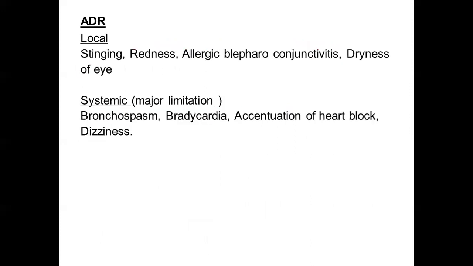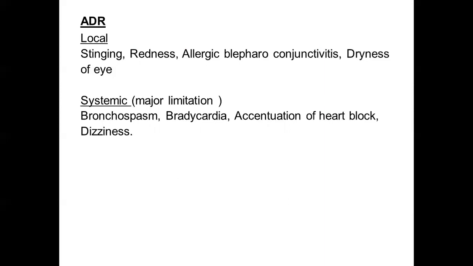Now, the ADRs include both local adverse effects and systemic adverse effects. The local effects include stinging, redness, allergic blepharoconjunctivitis, and dryness of the eye. The systemic adverse effects are the major limitations of the topical beta blockers. Now, how does a systemic adverse effect occur? This is because some amount of the drug reaches the nasal meatus, passing through the nasolacrimal duct. Whenever you instill an eye drop, you can always feel a bitter taste in your oral cavity. This is mainly because of the passing of this drop through the nasolacrimal duct to the inferior meatus and then to the pharynx, and this is how it gets systemically absorbed.